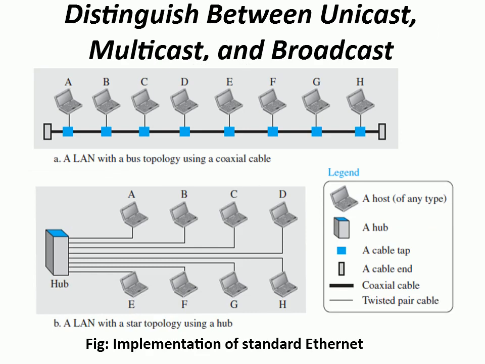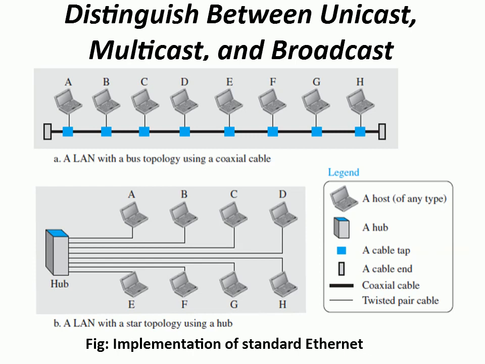The next one here we have is distinguishing between unicast, multicast and broadcast transmission. One main point you need to remember here is that the transmission in standard Ethernet is always broadcast. This figure shows the implementation of standard Ethernet, where they have represented a figure A and a figure B. Figure A is a bus topology and figure B is a star topology. Coming to the bus topology, all the stations are connected to a common coaxial cable. As you can see here, the thick wire indicates it's a coaxial cable.